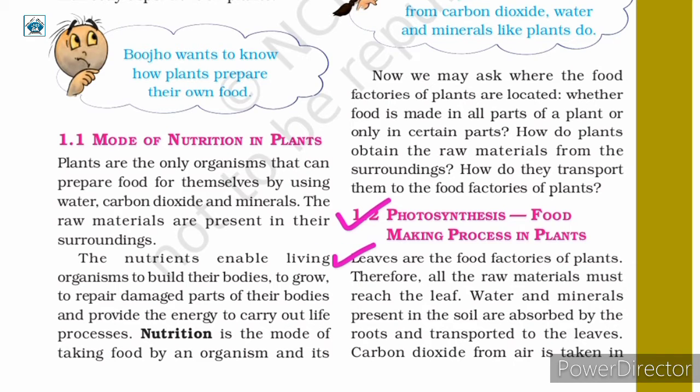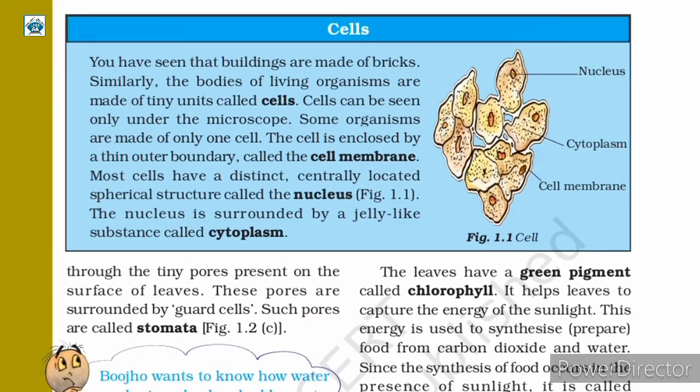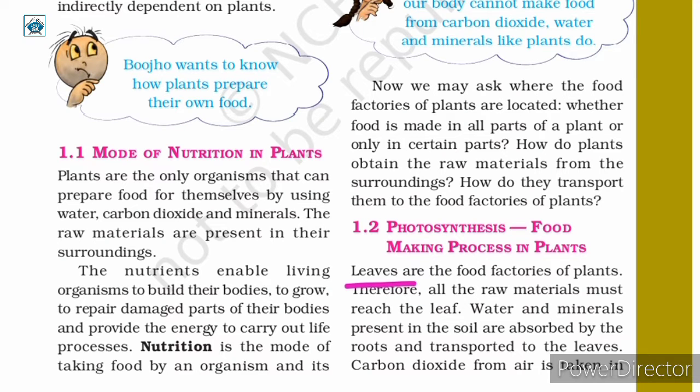Leaves are the food factories of plants. Therefore, all the raw materials must reach the leaf. Water and minerals present in the soil are absorbed by the roots and transported to the leaves. Carbon dioxide from the air is taken in through the tiny pores present on the surface of leaves. These pores are surrounded by guard cells. Such pores are called stomata. Leaves are the food factories of the plants.